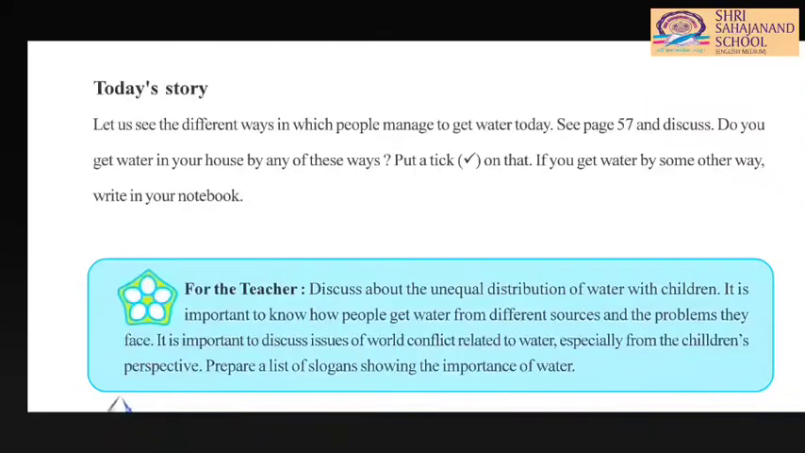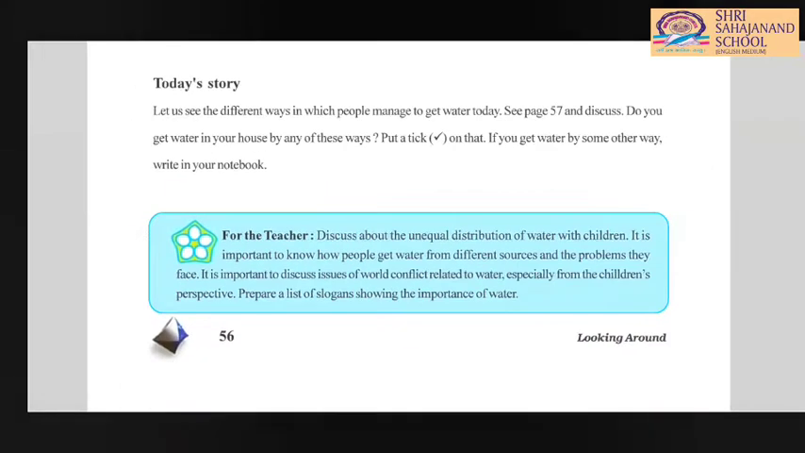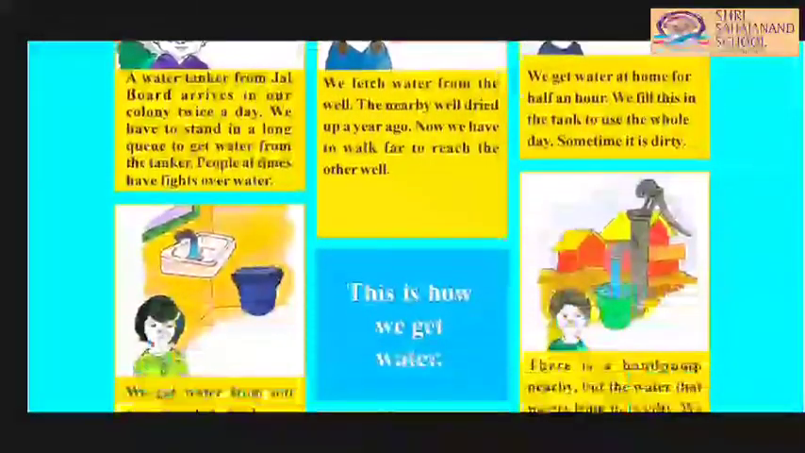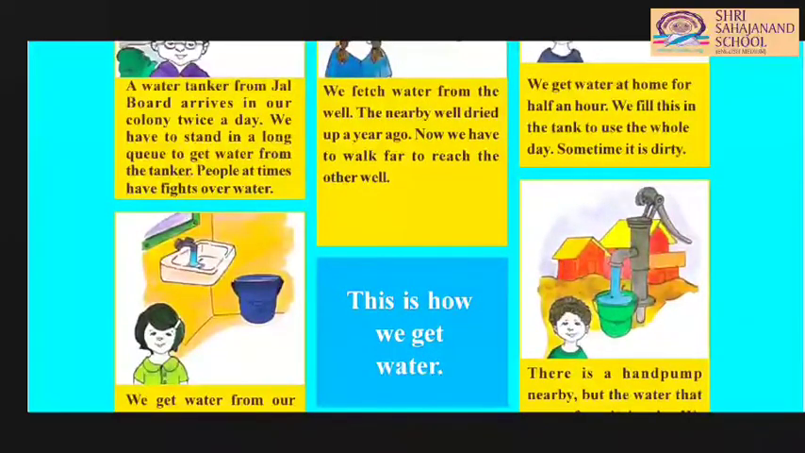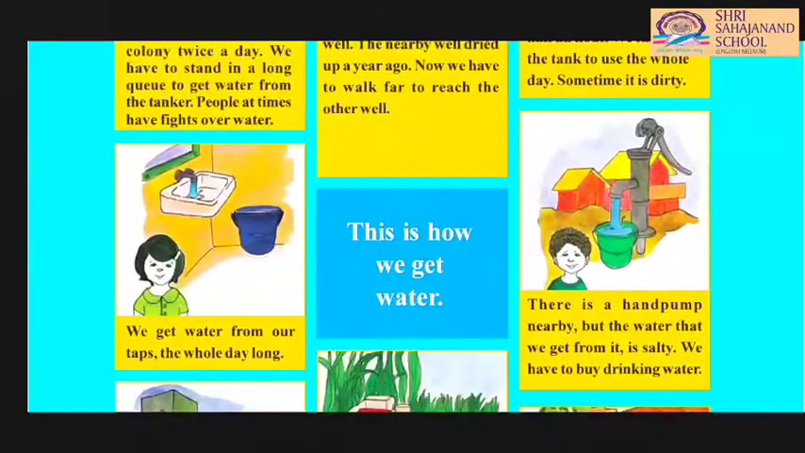Now, today's stories. Let us see the different ways in which people manage to get water today. Nowadays, how people are getting water, that they have discussed on page 57. Do you get water in your house by any of these ways? If yes, you have to put a tick on that particular picture. So here 1, 2, 3, 4, 5, 6, 7, 8 different ways are given in which we get water nowadays.